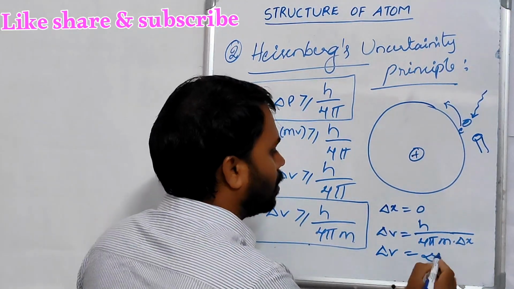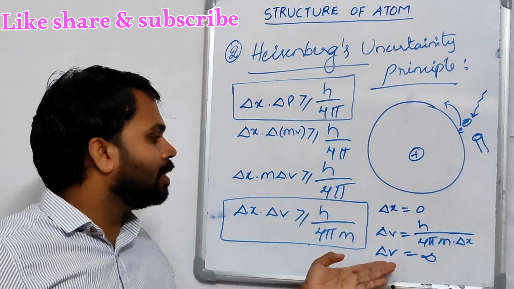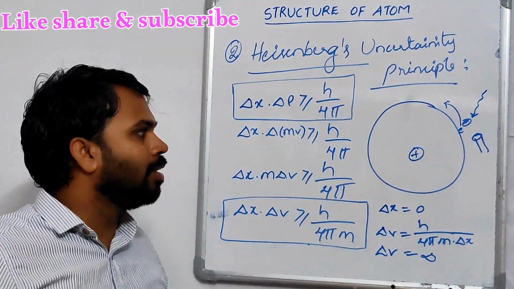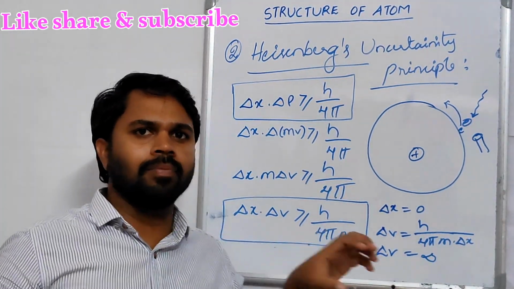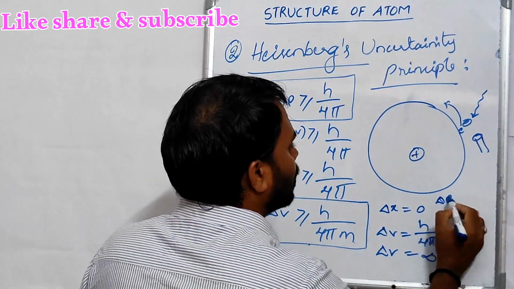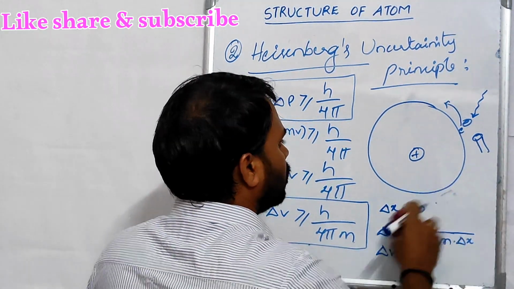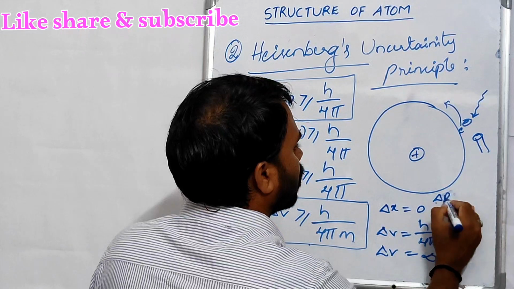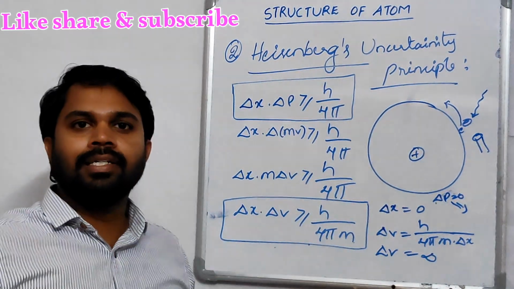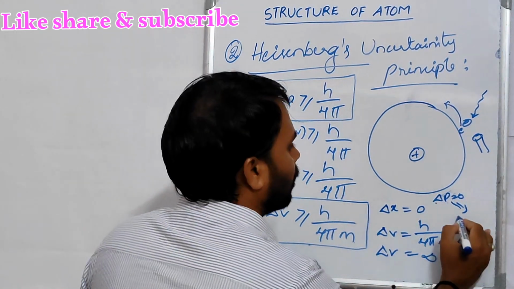Now delta v is equal to infinity, which means the uncertainty in velocity is infinity. Similarly, if we determine the exact momentum of an electron, that is delta p is equal to 0, the uncertainty in position is infinity.